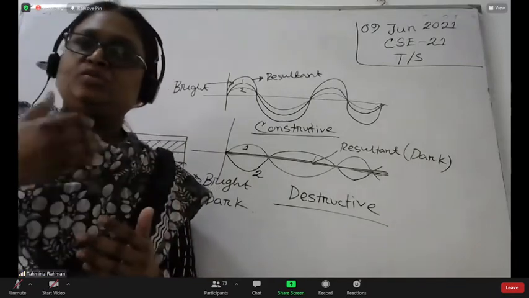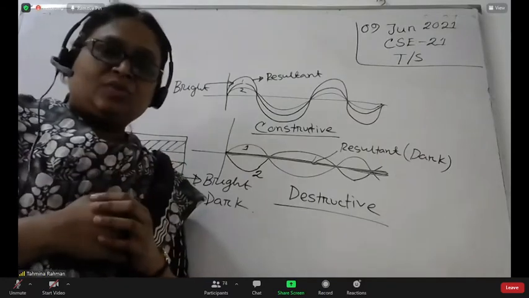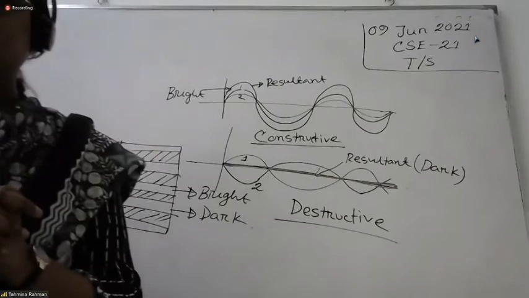There are basically two types of interference. One is the constructive, another one is the destructive. So when we get the constructive interference, we can tell what is when we get the constructive one.